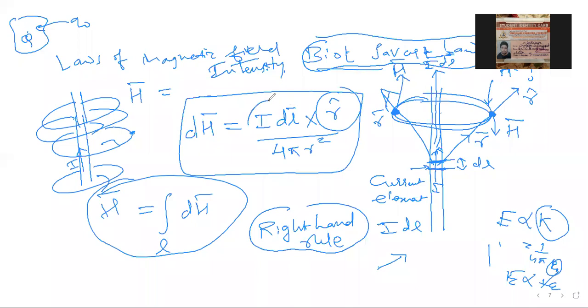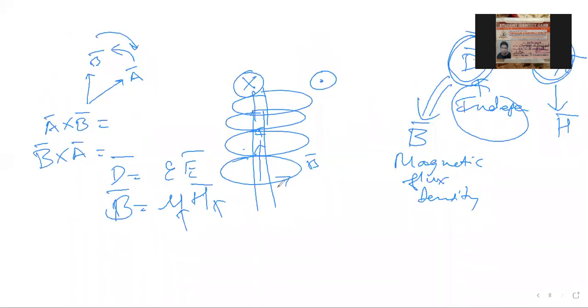So what about this, I ampere DL, meter, right? Ampere meter, and this is constant, no unit, and this is meter square. So ampere meter per meter square, that gives you ampere per meter. So the unit of H is ampere per meter.